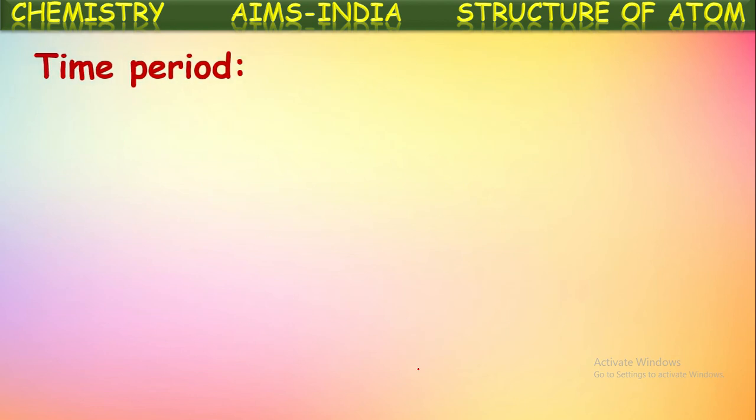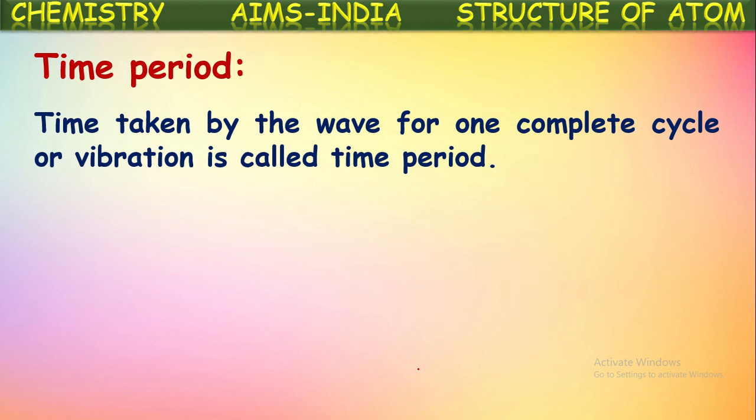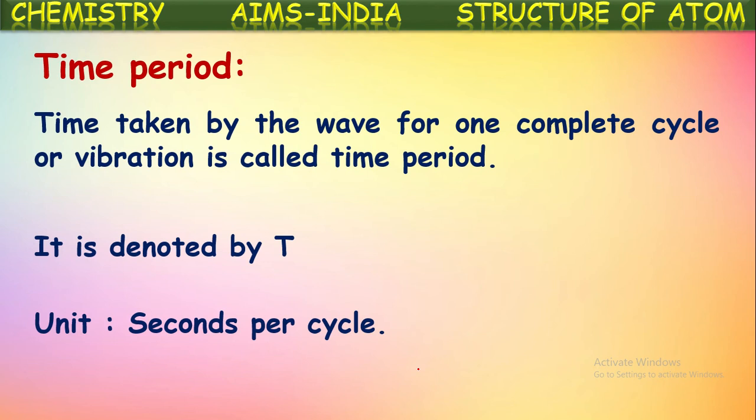Next, time period. The time taken by the wave for one complete cycle or vibration is called time period. So the time taken by a wave or electromagnetic radiation to complete one complete wave or one complete cycle is called its time period. This time period is denoted with the symbol T. Its units will be seconds per cycle, means the time taken for one complete cycle or one complete oscillation or one complete vibration, that is called time period.